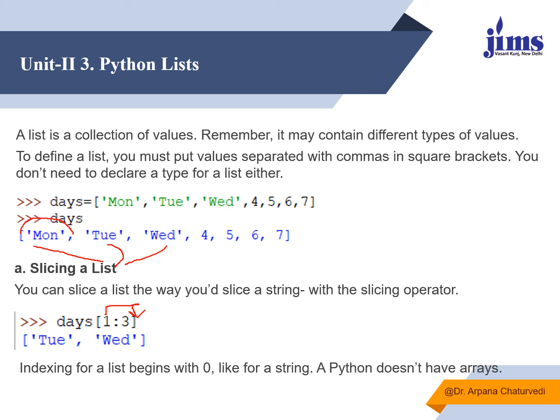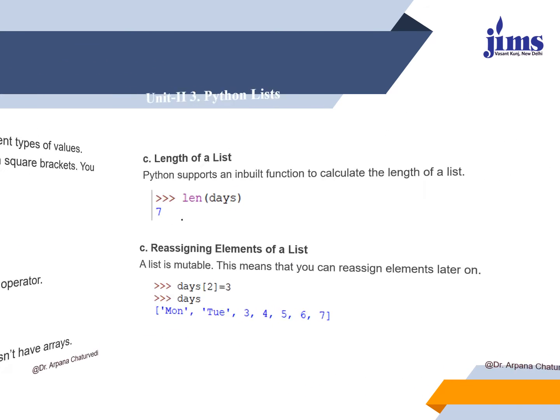It will not include the 0th position value because I started extracting from the first position, and it will also not include the third position value because I want to extract only two values, which lie at the first and second positions. You should remember that indexing always starts from the 0th position in Python.